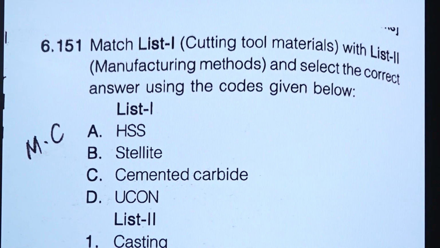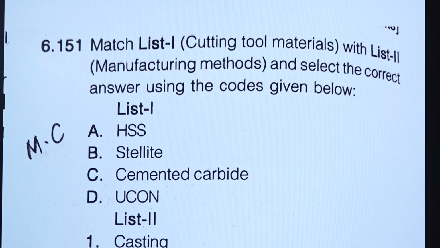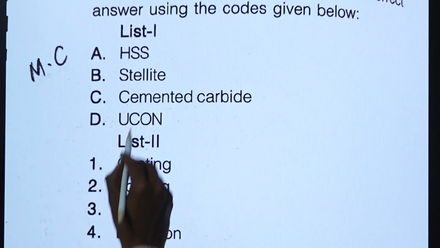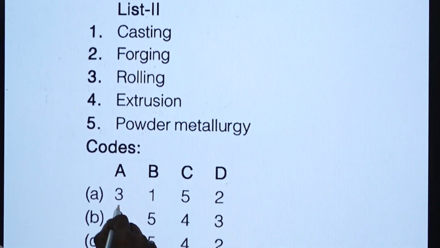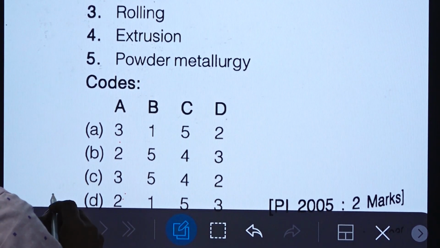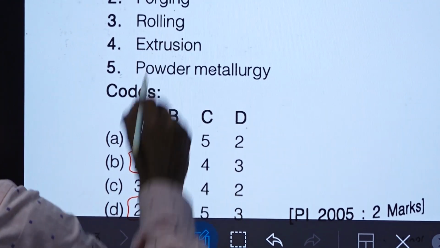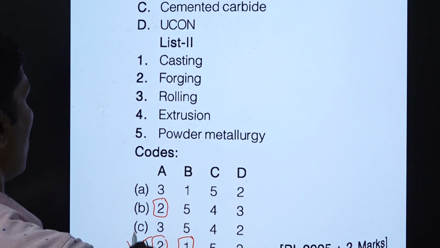Now we are having another match. High speed steel, stellite, cemented carbide and Yukon are tool materials, and these are the processes. High speed steel can go for forging. Stellite is casting.